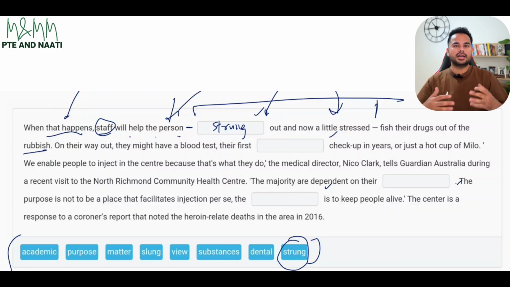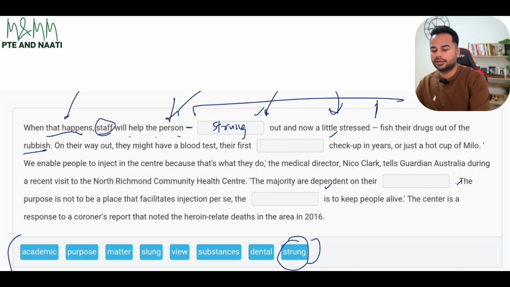Strung out. Strung out means they've gone over the limit, like they do not have any consciousness of what is going on with them, like their life is falling apart. This is what they mean when they say strung out, and that is why it is going to be the right answer. Now see, there's no logic behind it, like why strung out comes together. It's just that they're part of a collocation, hence they're supposed to come one after the other. So that would be the right answer. So strung is gone. Next is now a little stressed, fish their drugs out of the rubbish.